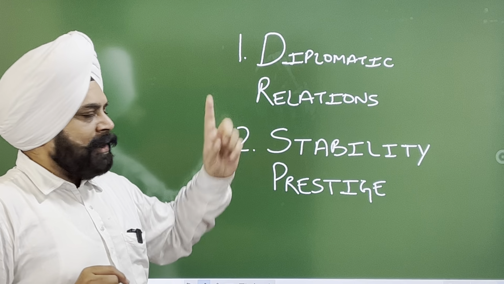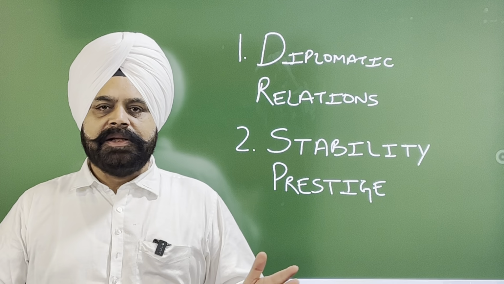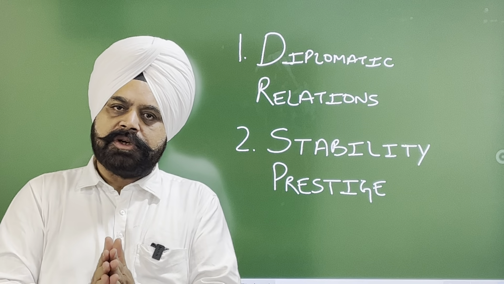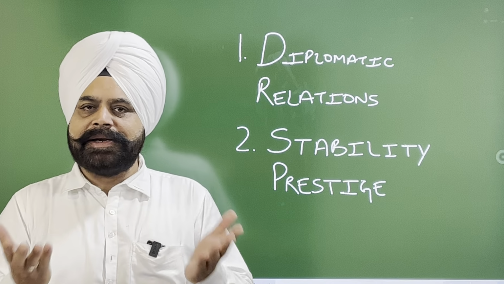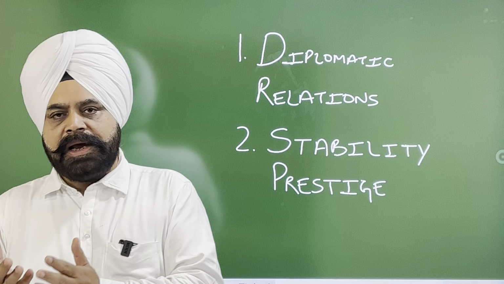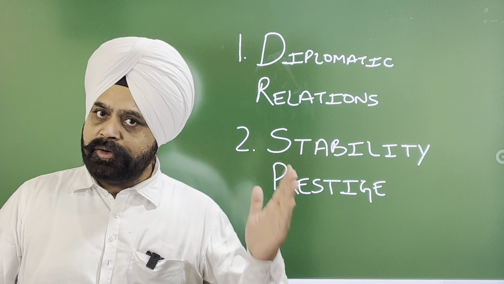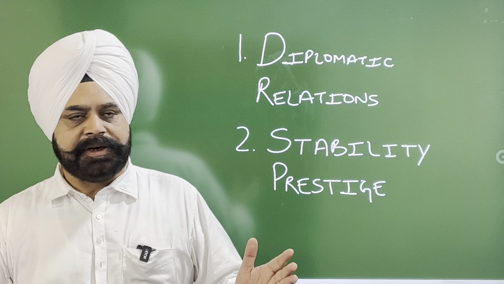First is diplomatic relationship. The recognizing state and recognized state can develop their diplomatic and consular relationship, and ultimately they are entitled to all the privileges, immunities, etc. under international law, but between the recognizing state and recognized state.